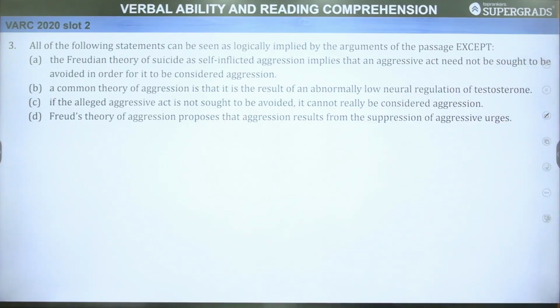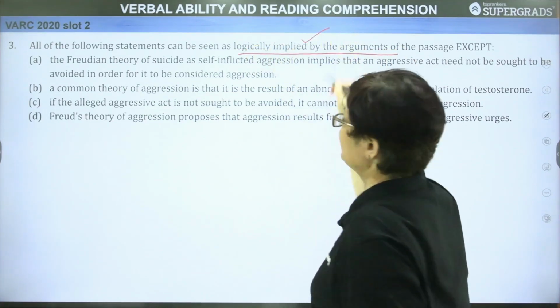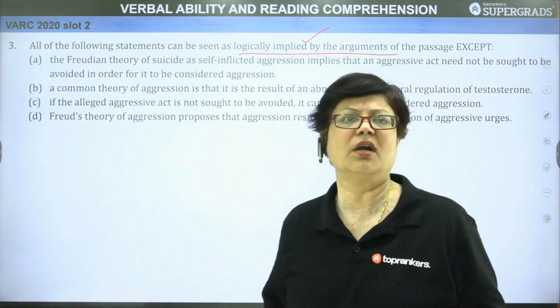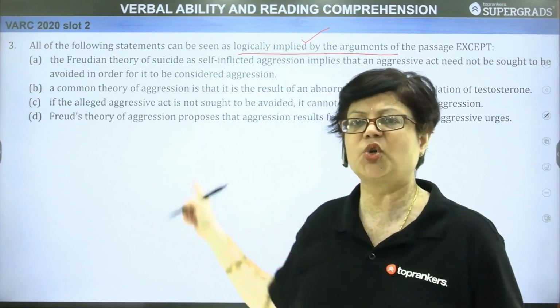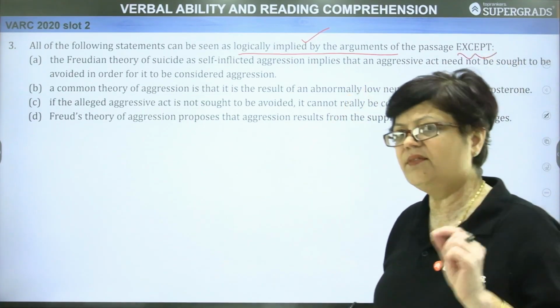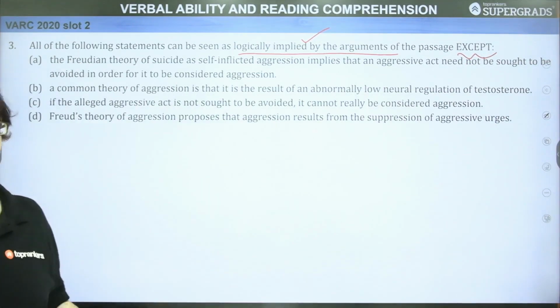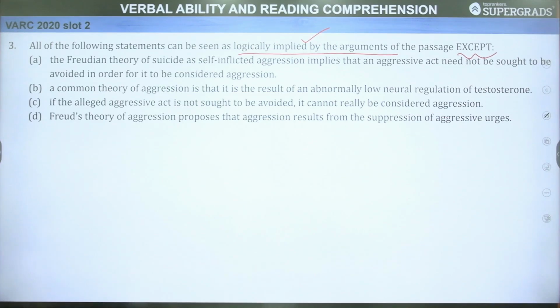question 3. All of the following statements can be seen as logically implied by the arguments of the passage. Implied means this is the corollary that we have got. ये हमको समझ में आता है पैसेज को पढ़ने के बाद, but एक है जो कि उसमें नहीं है. So again we have to find out that option or that sentence which is not being discussed in the passage.